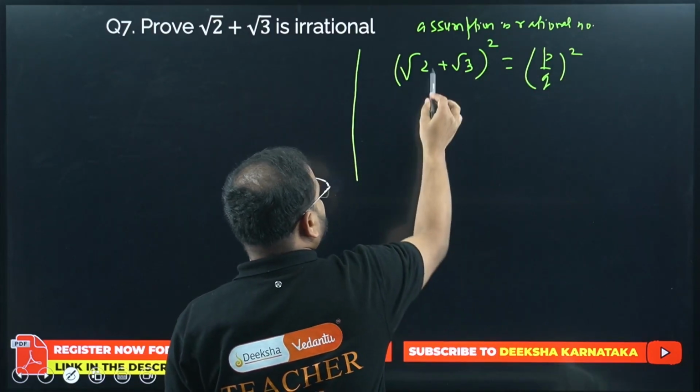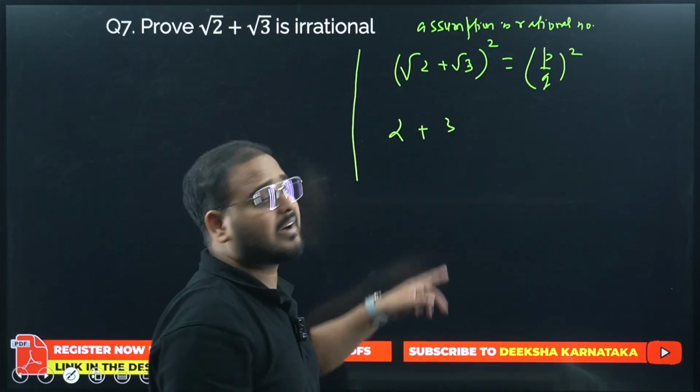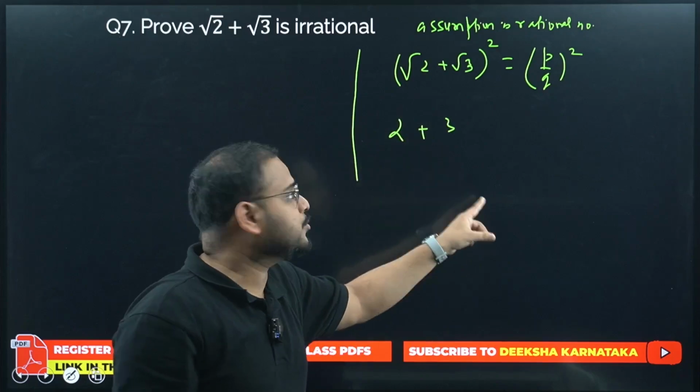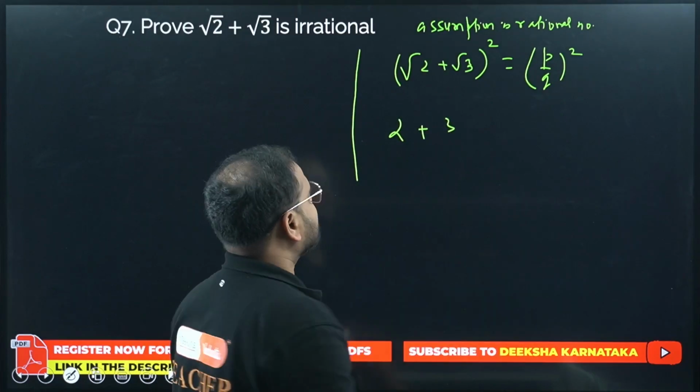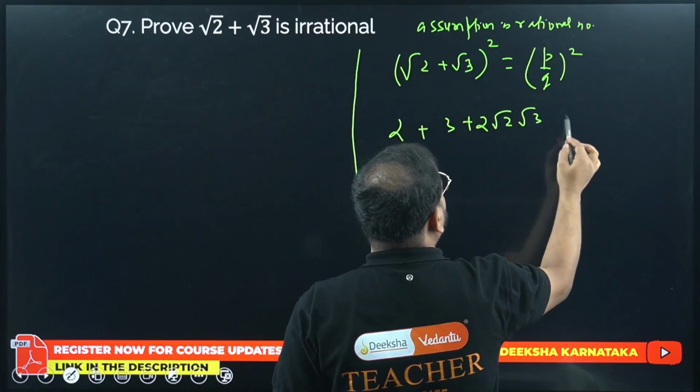What is it going to be? Root 2 square is how much? 2. Root 3 square is how much? 3. Squaring both sides, right? (a plus b) the whole square. Root 2 square is 2. Root 3 square is 3. What is the next step? 2 times root 2 times root 3 equals to what?